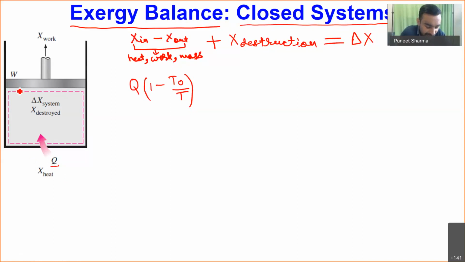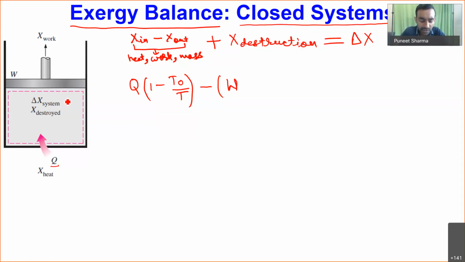Then, while the piston is expanding, the piston is carrying a certain amount of exergy in the form of work. Okay, so in the form of work, we will have minus W, where W is my reversible work. Now this is a system with a moving boundary, because the boundary is expanding.